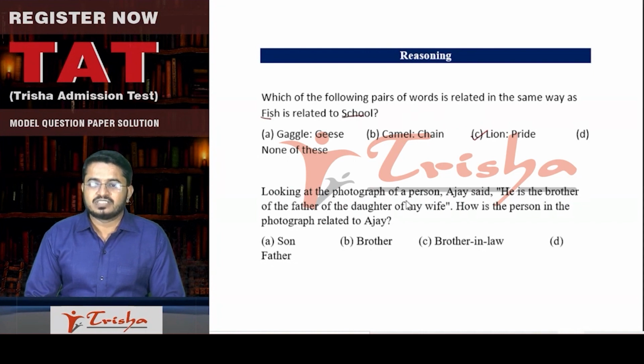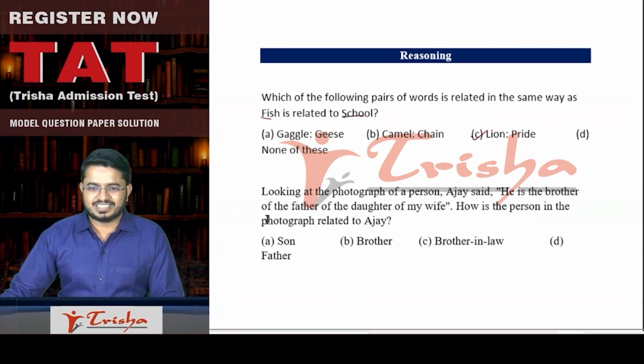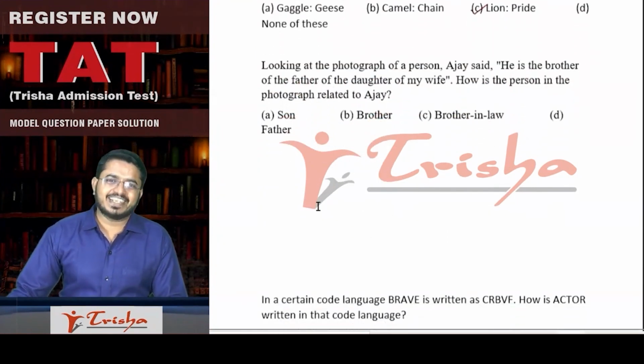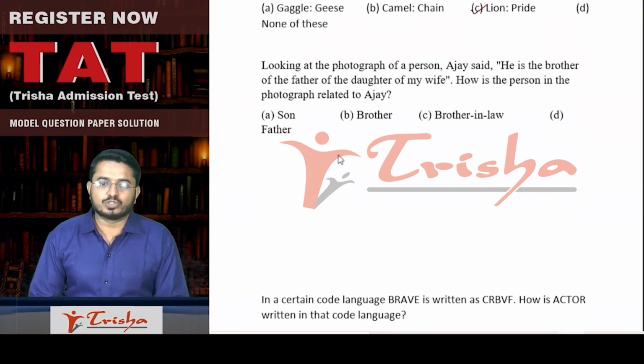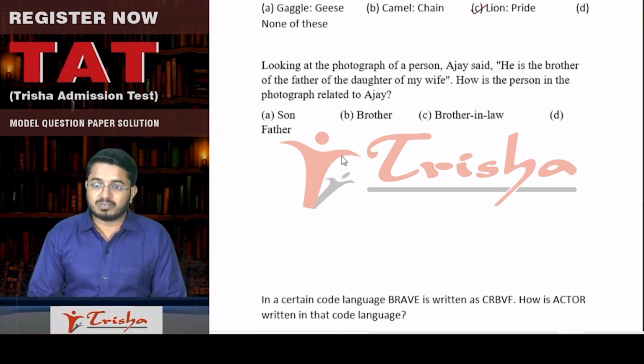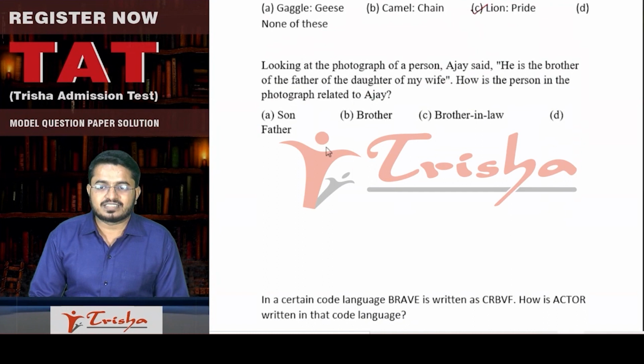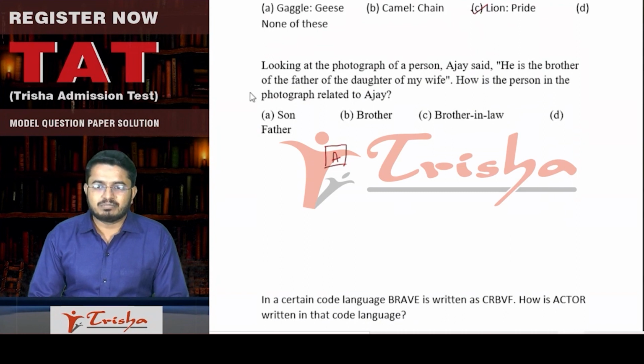Looking at the photograph of a person, Ajay said, he is the brother of the father of the daughter of my wife. How is the person in the photograph related to Ajay? Mind-boggling question, right? If you draw a family tree, it will be very easy for you to understand. Let us first take Ajay, and whenever you are referring to a male, let us put it in a box. Ajay. Now, he is the brother of the father of the daughter of my wife.